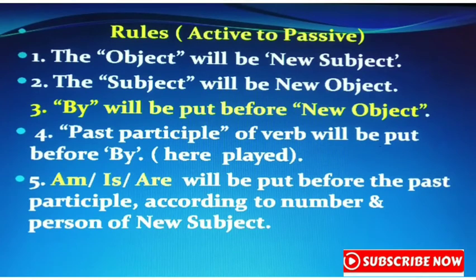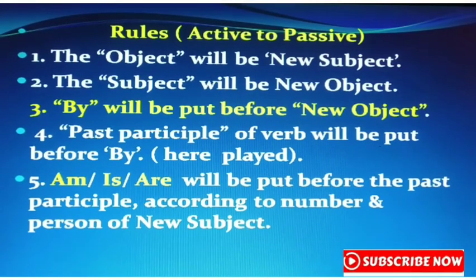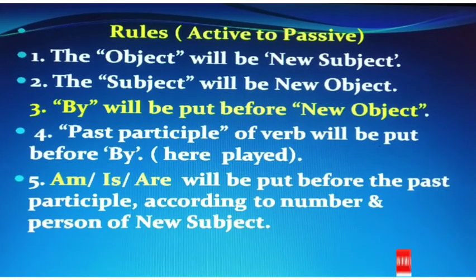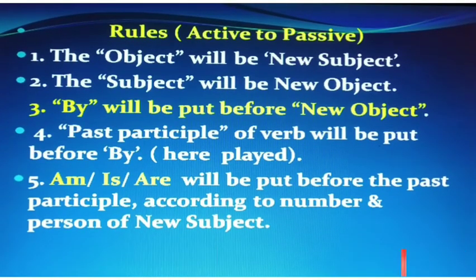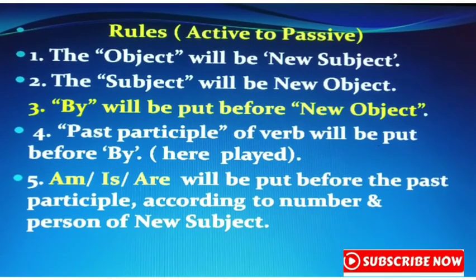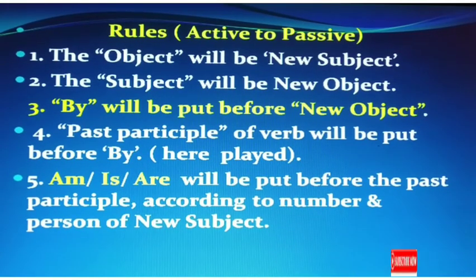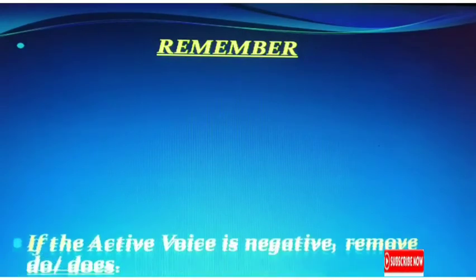When the subject is third person singular number, he, she or any name, it, you use is, and when the subject is any other than this, then you use are. So you must remember the first four rules because they are the fundamental rules of the voice change from active to passive, and they are used elsewhere too.